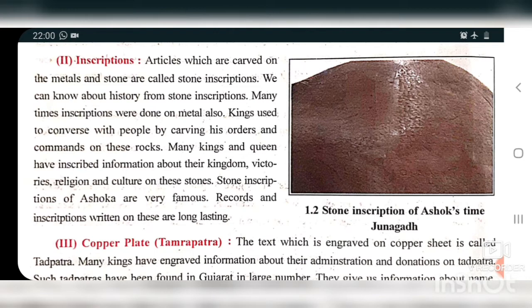Many kings and queens have inscribed information about their kingdom, victories, religions, and culture on these stones. Other than the order or command or notice, religious things were also written, as we already talked about Ashoka. The good slokas were there, and other things about culture, religion, etc. So many things were written on the stones. Stone inscriptions of Ashoka are very famous. Records and inscriptions written on these are long lasting.